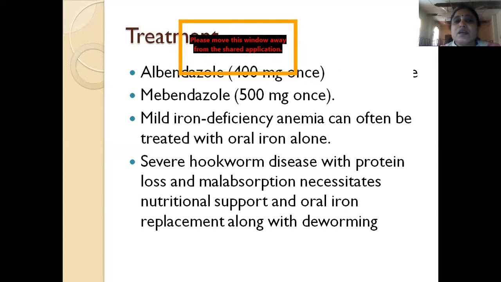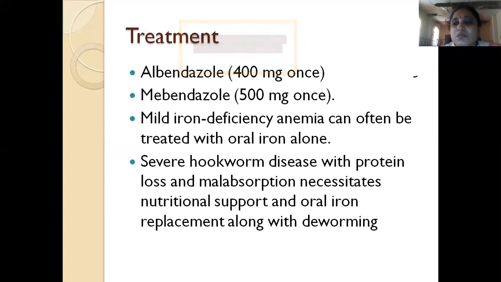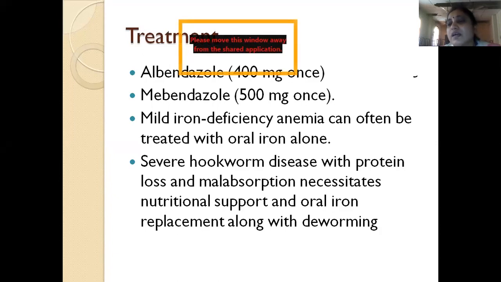How do you treat? You give albendazole, either 400 mg stat, or you can use mebendazole 500 mg stat. Iron deficiency anemia can be managed with oral iron alone. If there is severe infection and severe hypoproteinemia, then you have to give nutritional support, and oral iron also needs to be given along with deworming, like albendazole or mebendazole. You need to give iron and protein supplement.